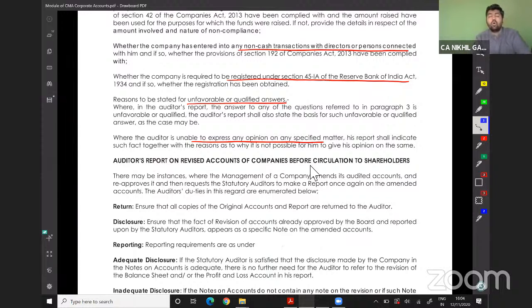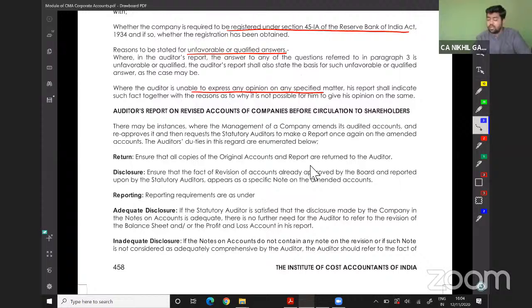Auditor's report on the revised accounts of the company before circulating to the shareholders. There may be instances where the management of the company amends its audited accounts and reapproves them, and then requests the statutory auditor to make a report once again on the amended accounts. The auditor's duty in this regard is as below.